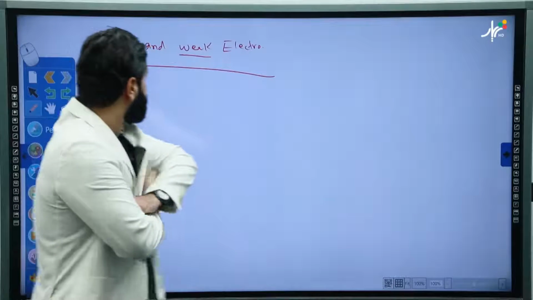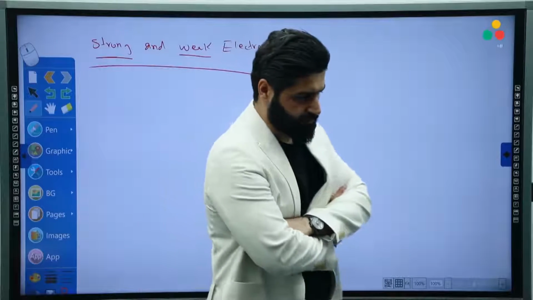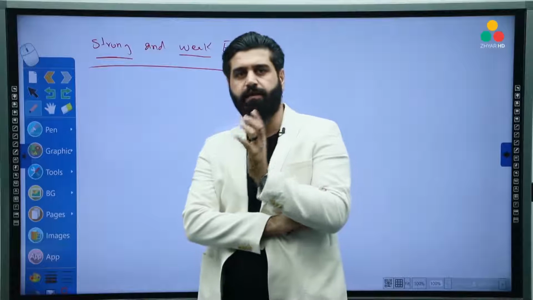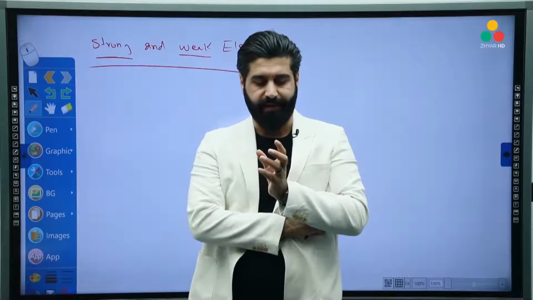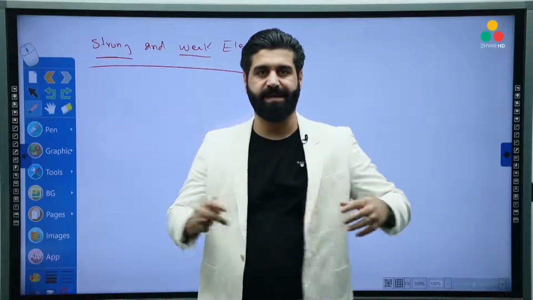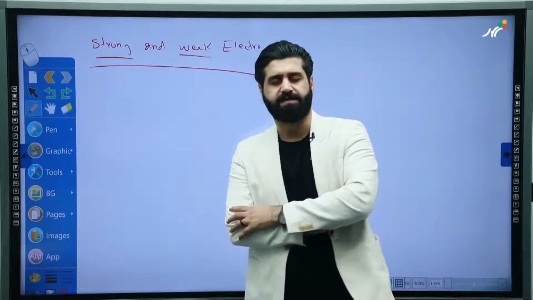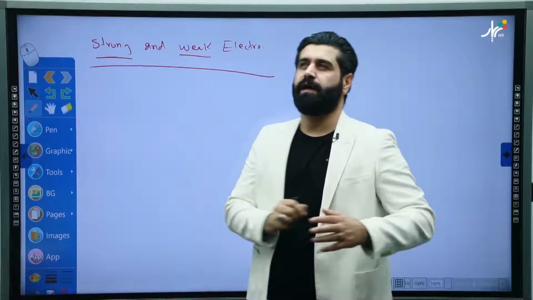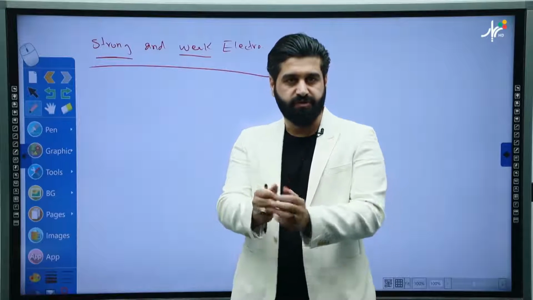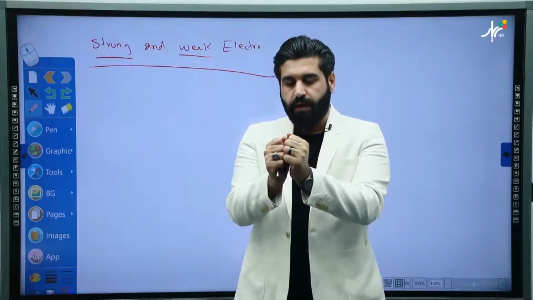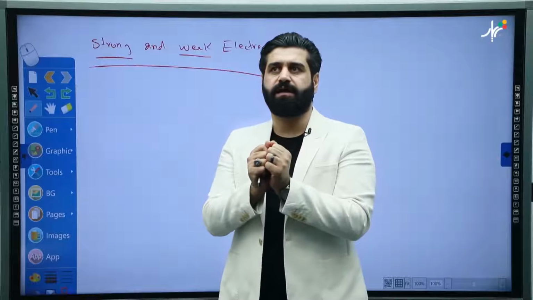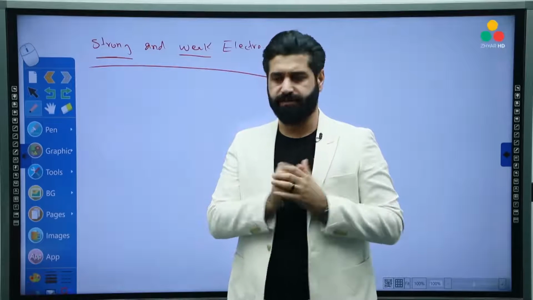When we say strong or weak electrolytes, we have to think about their tendency of conducting electricity. When we say strong electrolyte, that means we have conduction of electricity so strongly. How can we have a strong conduction of electricity?